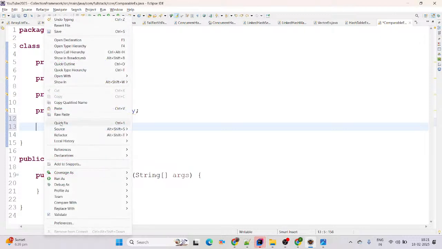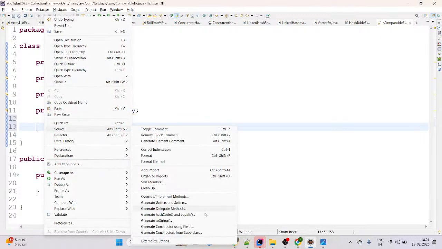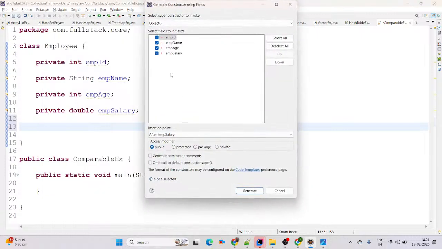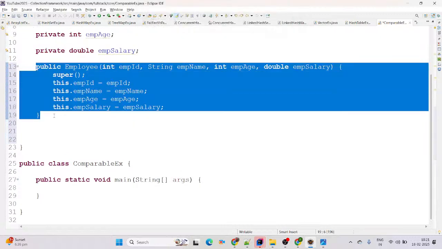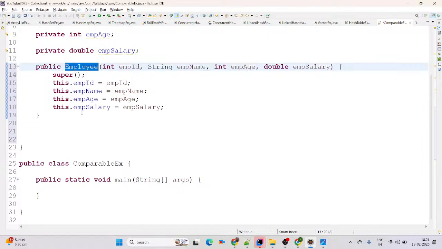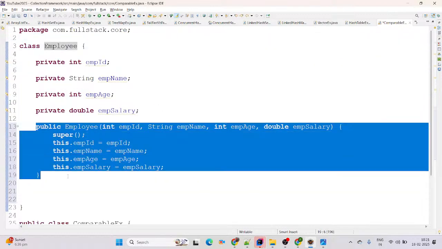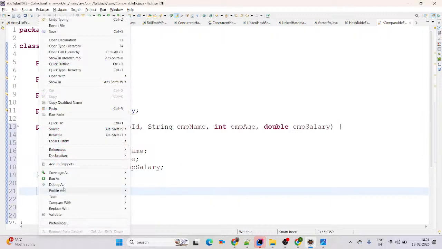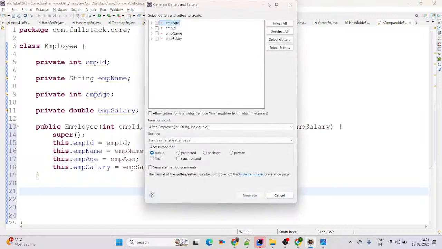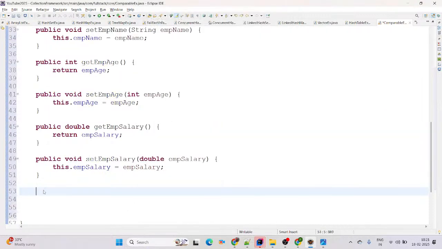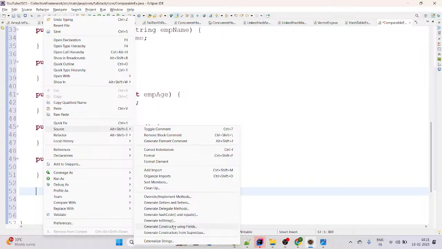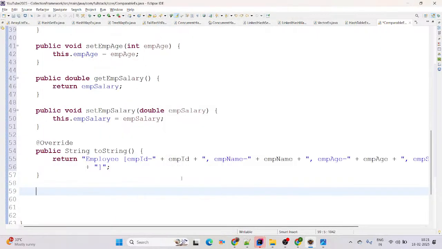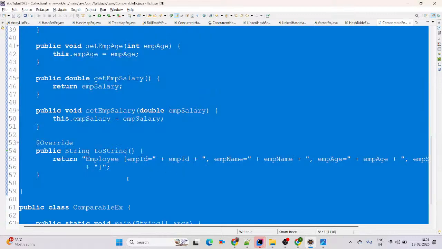Then we are going to add a constructor. Go to Source, Generate Constructor using Fields. I want to create a parameterized constructor, so I am selecting those parameters and clicking Generate. The constructor has the same name as the class and does not have a return type. We pass parameters, so we call it a parameterized constructor. Now we require getters and setters. Right click, Source, Generate Getters and Setters, select all and generate. Next we require the toString method: Source, Generate toString. Perfect. Ctrl A, Ctrl I, Ctrl Shift F will format the code.